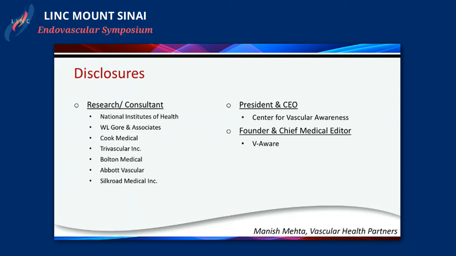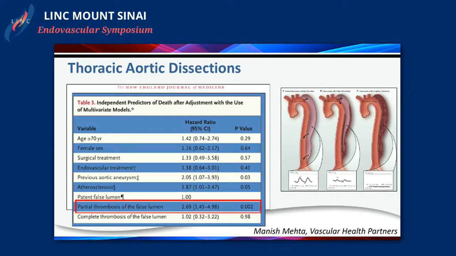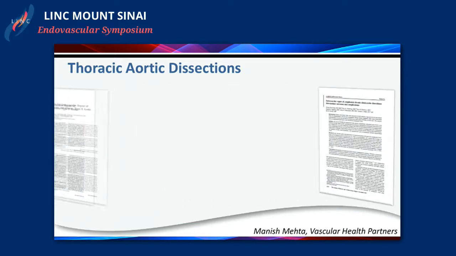These are my disclosures. This is a how-to-do-it paper, but I'll try to summarize some data as well. We know that partial thrombosis of the false lumen is associated with an increased risk of aneurysm-related mortality. We didn't quite know that 10-plus years ago, but we certainly know that today.